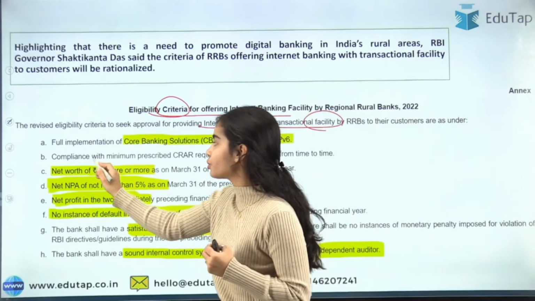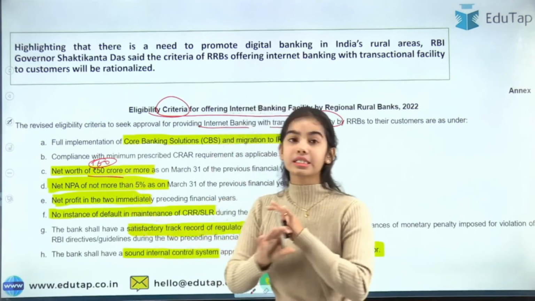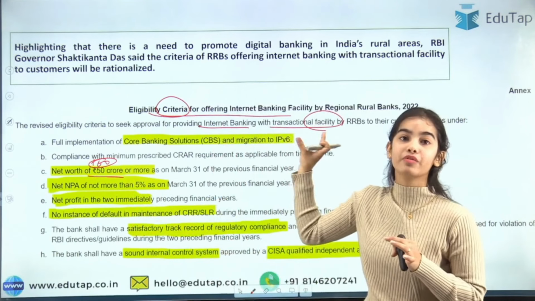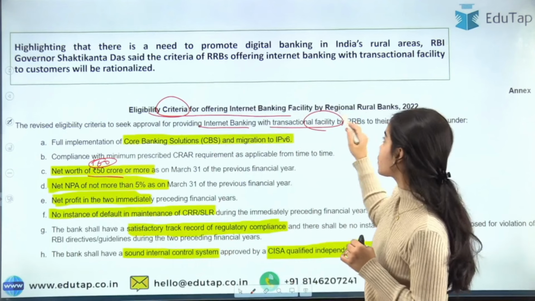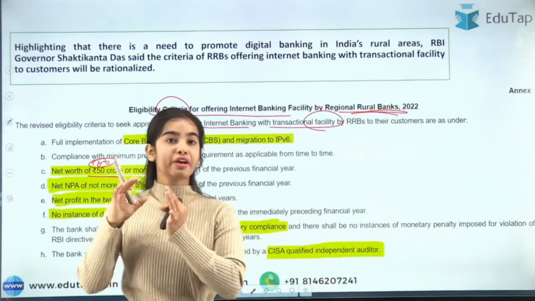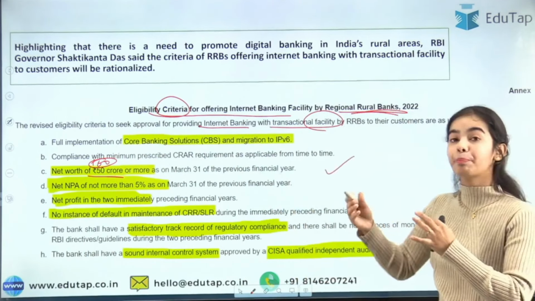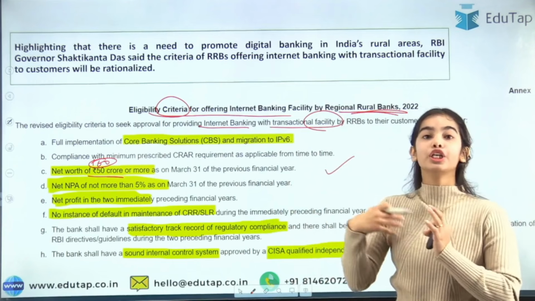Before, the net worth should be 100 crores. But now a net worth of 50 crores is enough if the regional rural banks want to do internet banking with transactional facility. I have taken a session on the regional rural banks also, in which I told you what the prior criteria were and what the new criteria are.